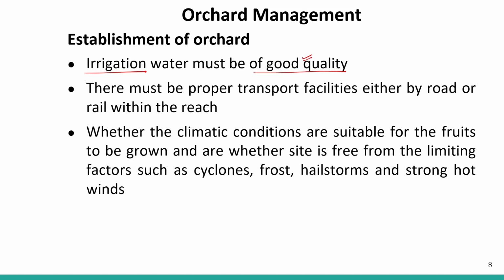There must be proper transport facilities, either by road or rail, within reach. This is very, very important. Your orchard should be very near to the road or a railway facility, so that you can easily transport whatever crops you are growing to the nearby market.